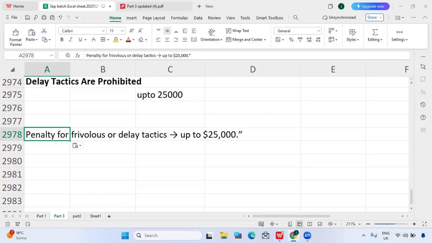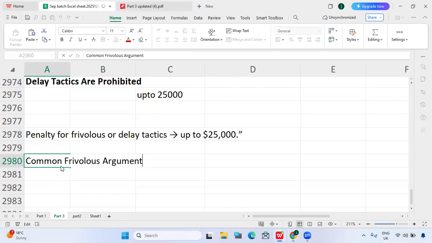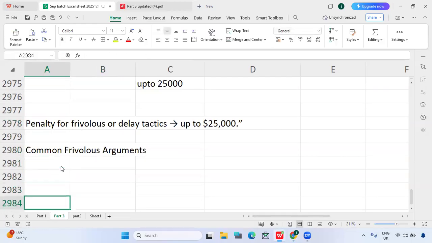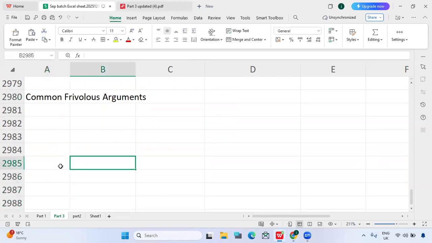So most probably we have common frivolous arguments. Frivolous means unfair. Many taxpayers will argue that income tax is invalid, or that income tax is unconstitutional.